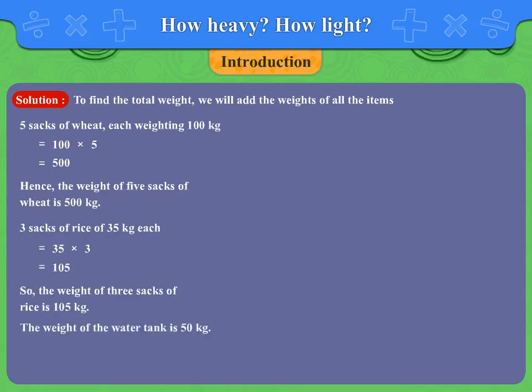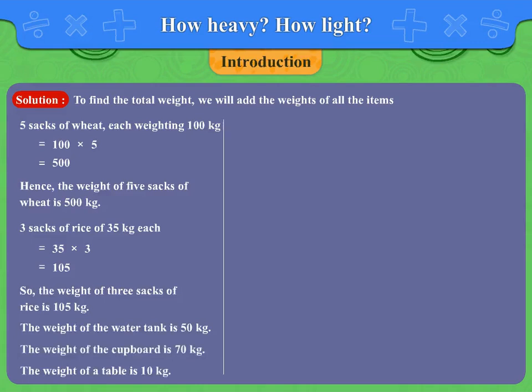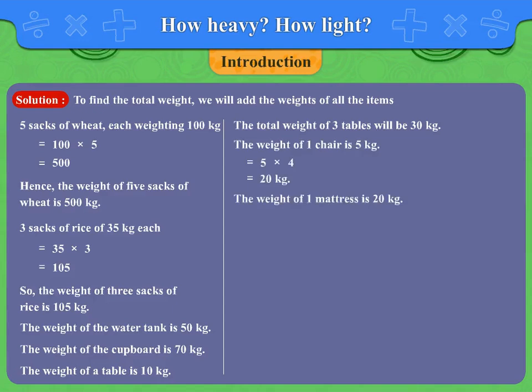The weight of the water tank is 50 kg. The weight of the cupboard is 70 kg. The weight of the table is 10 kg. So, the total weight of 3 tables will be 30 kg. The weight of 1 chair is 5 kg. Therefore, the weight of 4 chairs will be 5 into 4 is equal to 20 kg. The weight of 1 mattress is 20 kg. So, the weight of 2 mattresses will be 20 into 2 is equal to 40 kg.